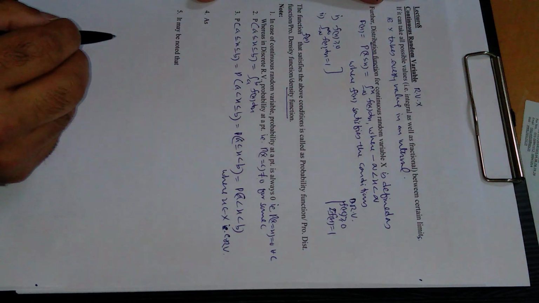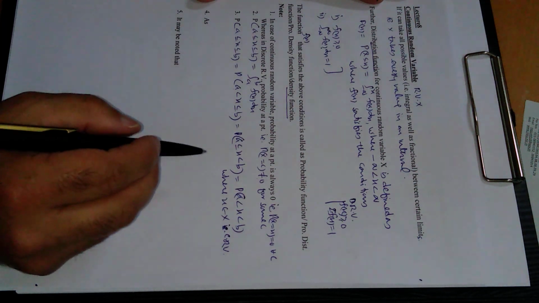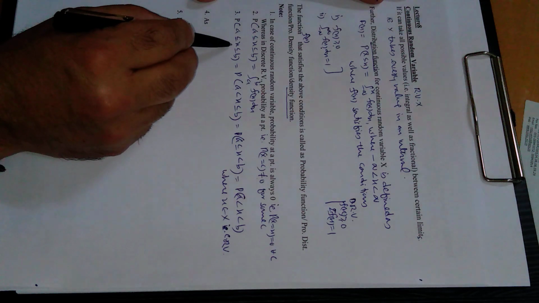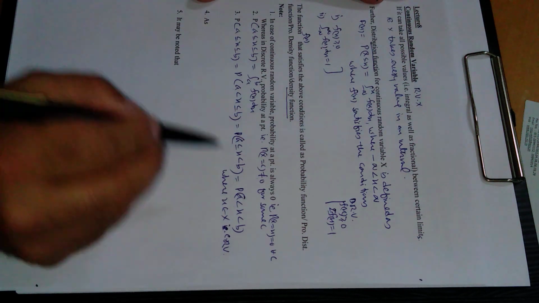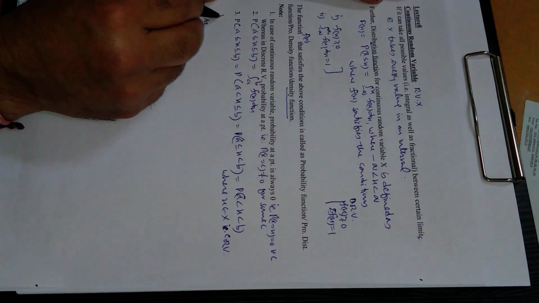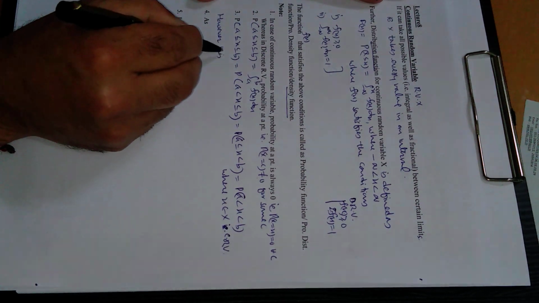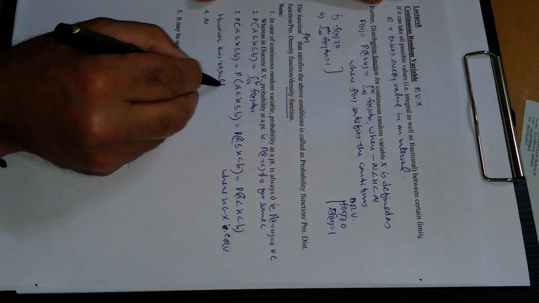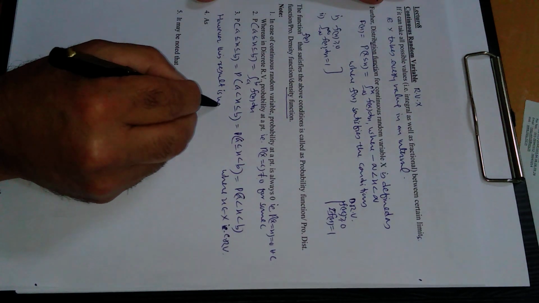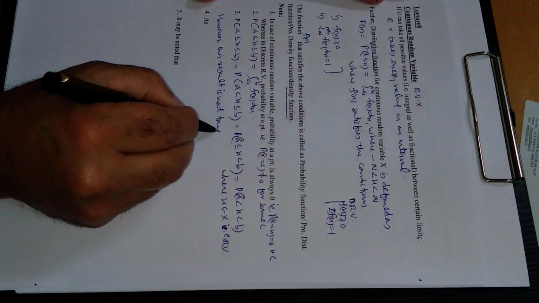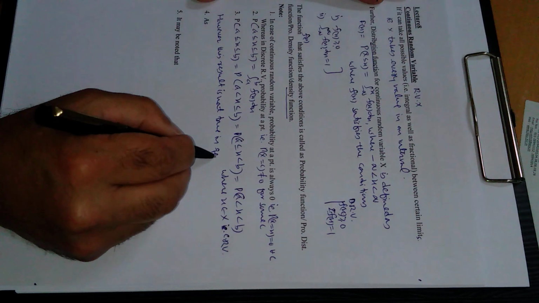So it doesn't matter whether we include the endpoints or not, the probability will remain the same in all the cases. However, this result is not true in general for discrete random variable.